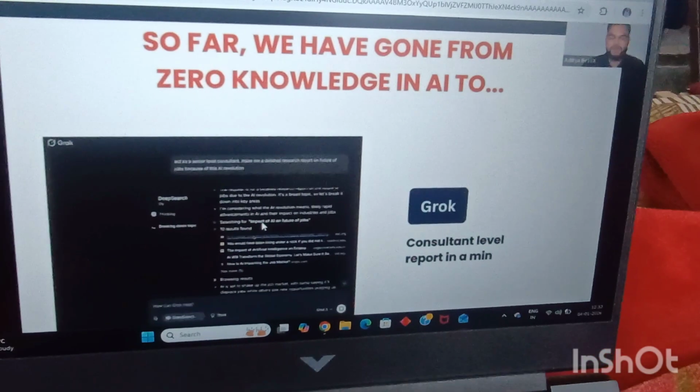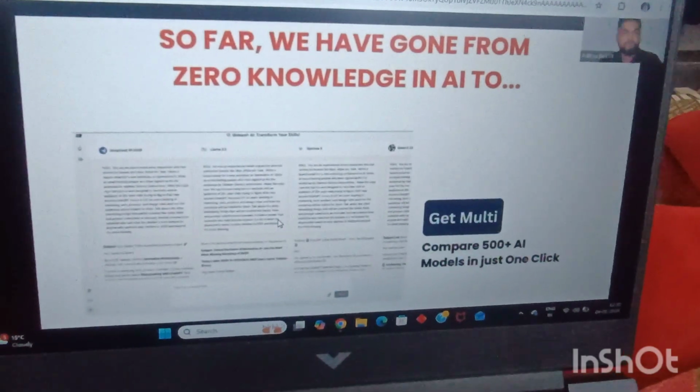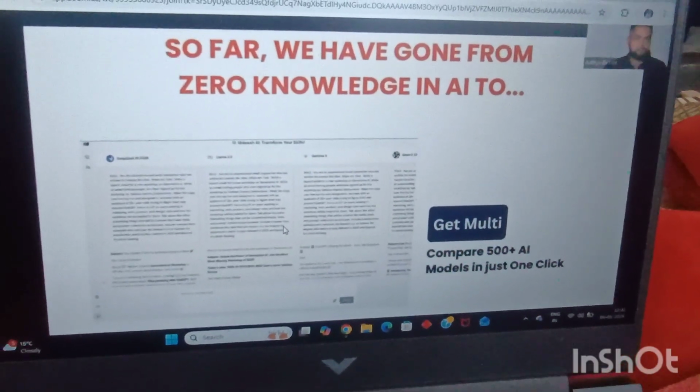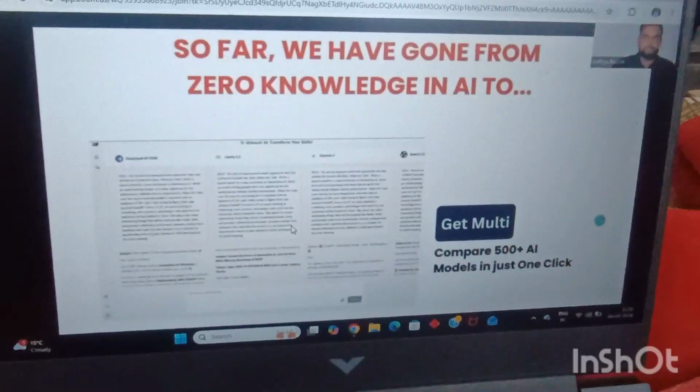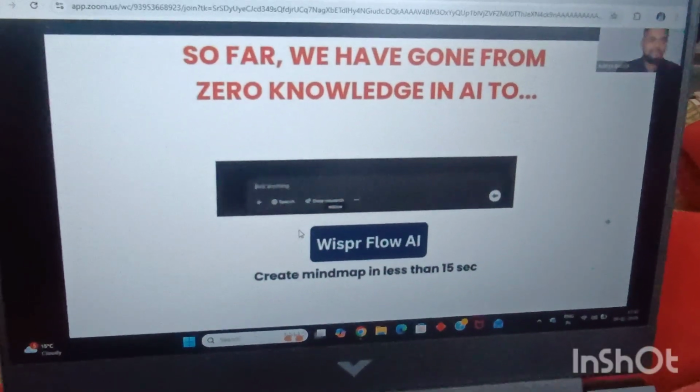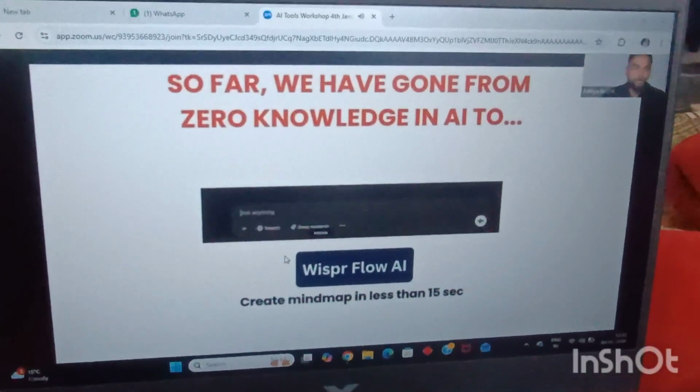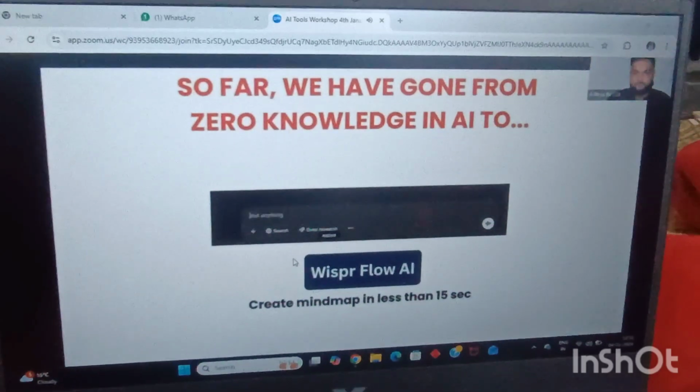Search consultant-level reports by using Grok. After that, we learned how you can use multiple large language models, more than 500 to be precise, in just one click by using Multi. After that, we saw how you can be lazy without typing, how you can write lots and lots of stuff on the computer by using Whisperflow.ai.